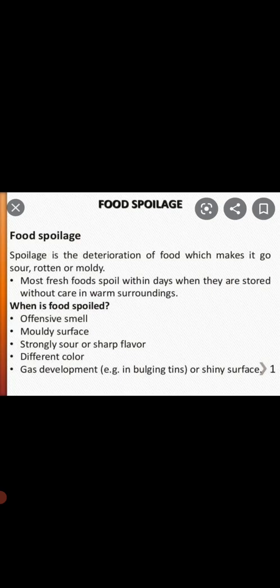Now children, these are some of the indications that indicate that the food is spoiled. How can we help prevent the spoiling of the food? These food items can be protected from spoilage by food preservation.